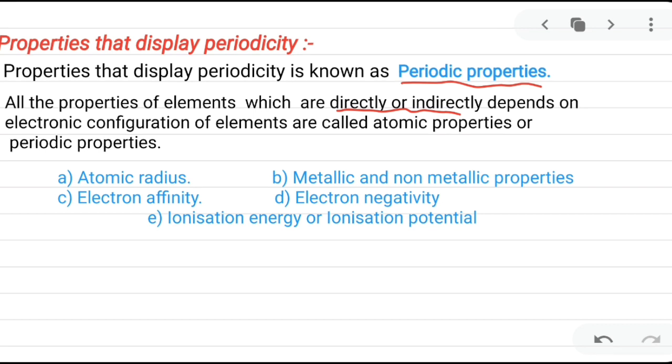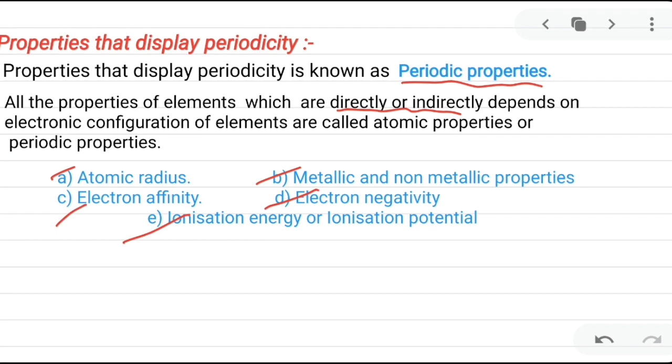What are the properties that display periodicity? They are atomic radius, metallic and non-metallic properties, electron affinity, electronegativity, and ionization energy or ionization potential. We will discuss them one by one in my upcoming videos.